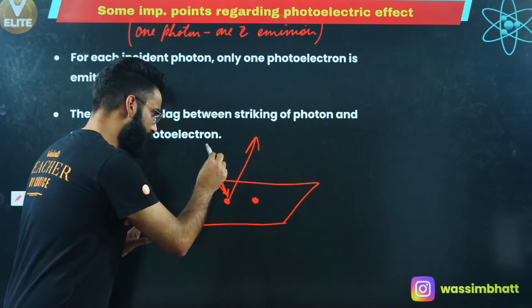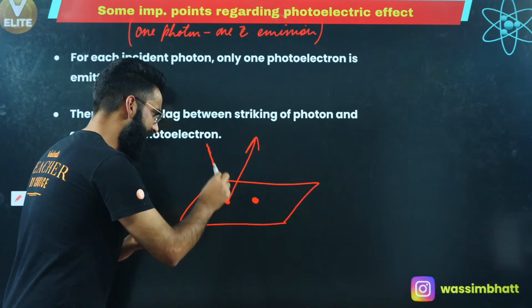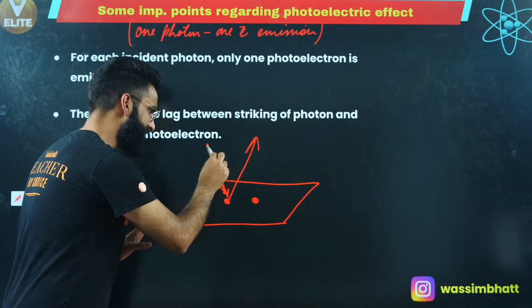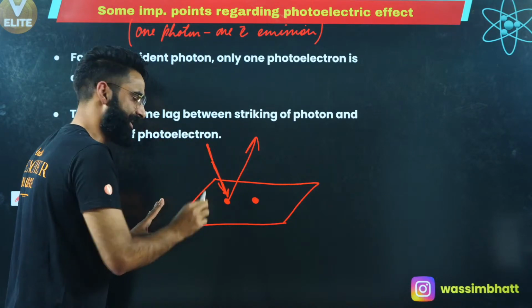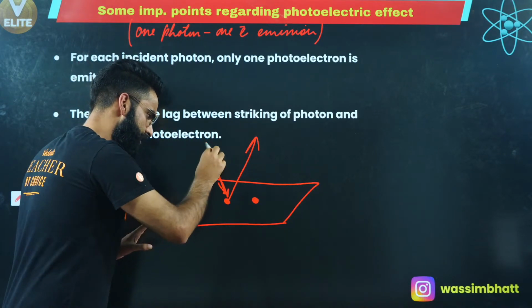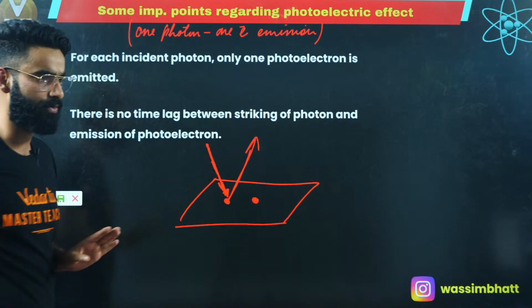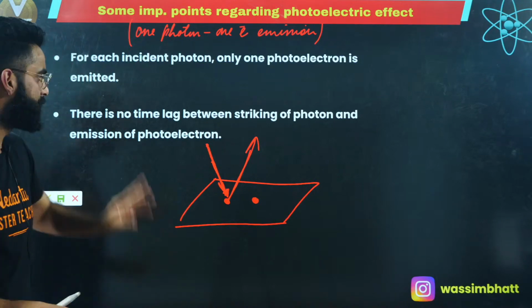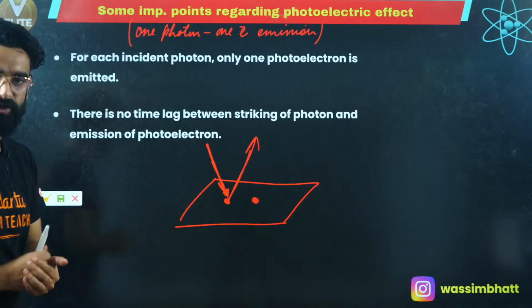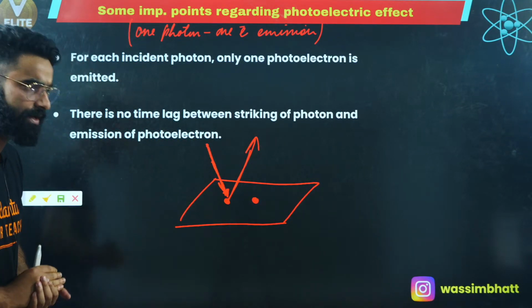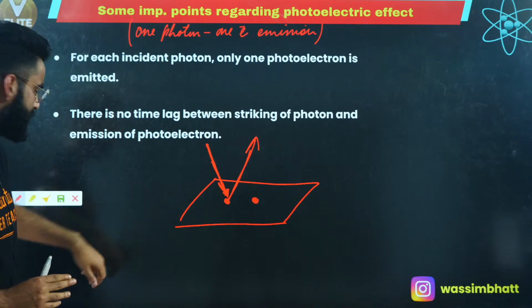For example, this is the photon which is coming from here, right? And this photon has energy equal to the work function. Once it strikes this electron, the electron at that time only gets emitted, okay? There is no time lag between the striking of the photon and the emission of the electron, as simple as that, okay? I'm sure it's again clear to you, right?